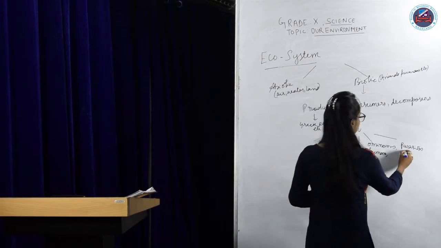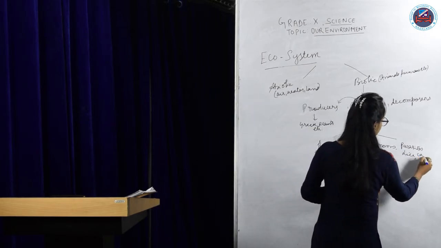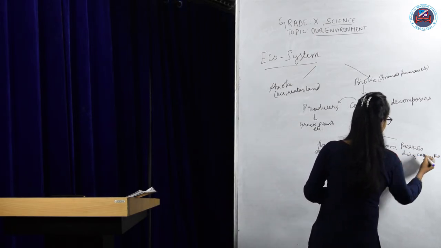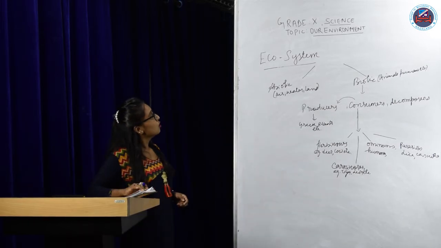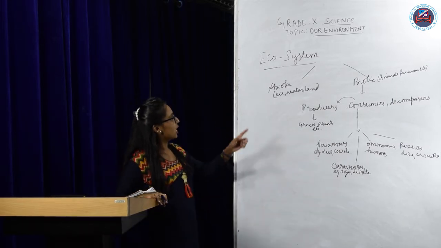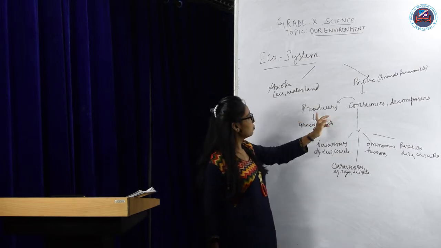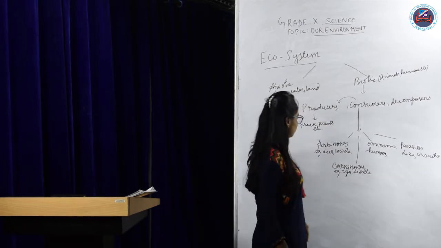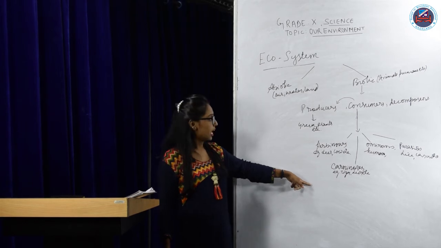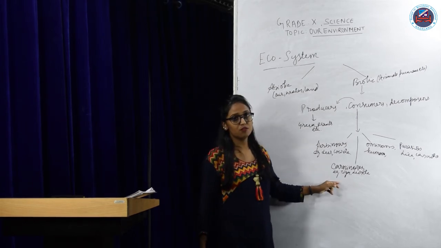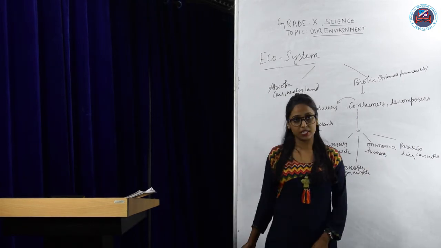A very simple example is lice, and many more are there. So these are the components of an ecosystem, and the biotic are divided into producers, consumers, and decomposers. Further, the consumers are divided into 4 categories: herbivores, carnivores, omnivores, and the parasites.